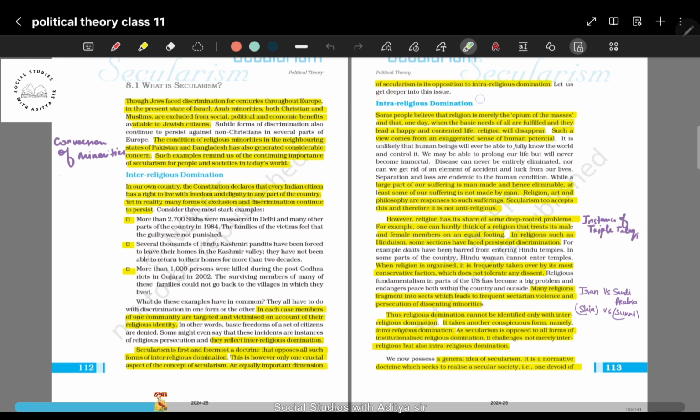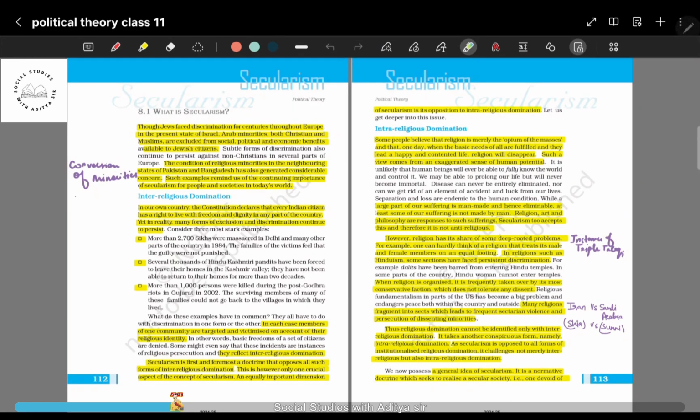Intra-religious domination means that within that particular faith, within that particular religion, there are different communities, different sects, different groups who follow different sets of ideas. They have the same faith, but still they follow different cultural values, even though they belong to the same religion. For example, in Muslims you have Shias and Sunnis and Ahmadiyas. In Hinduism we have upper caste, lower caste.